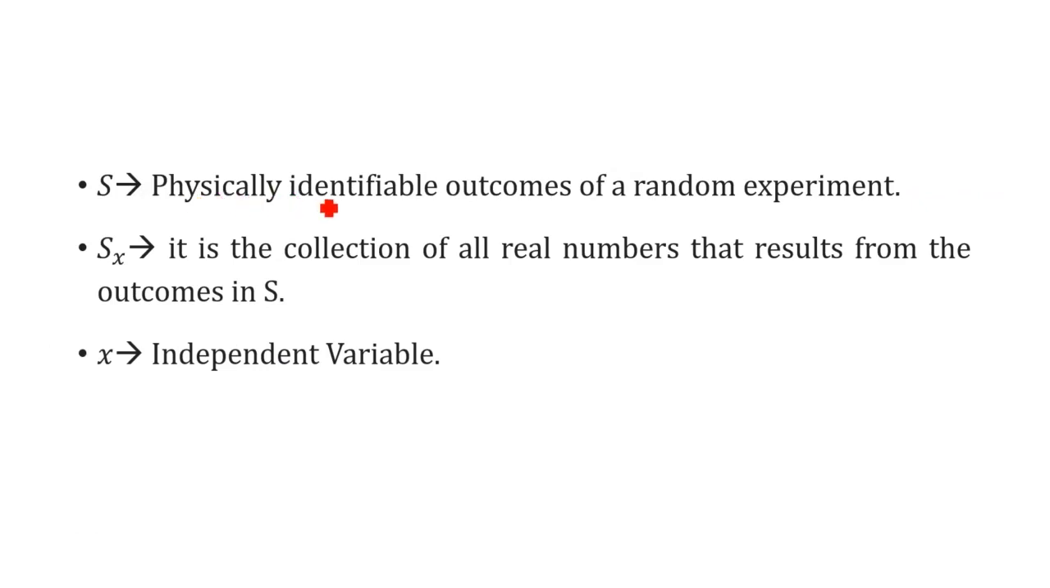What is S here? A physical identifiable outcome of a random experiment means getting head or tail, getting number 1, 2, 3, 4, 5, 6 of the dice. What is Sx? Assigning real numbers to that head and tail, 1, 2, or 1, 2, 3, 4, 5, 6. Then what is X here? Outcome, and it is independent. Getting head is independent. Getting number 6 in the dice is independent.